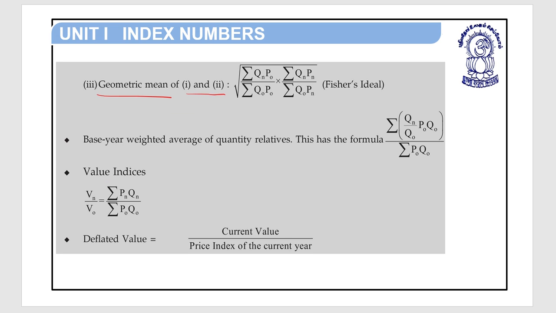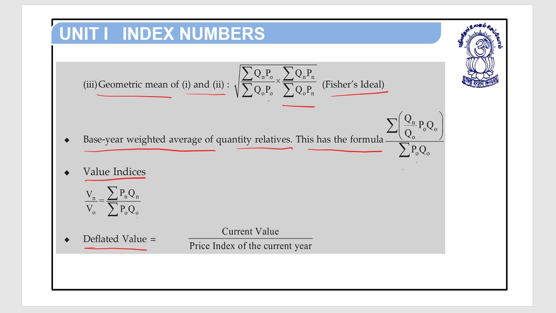Geometric mean of 1 and 2 is equal to under root of sigma Qn P0 upon sigma Q0 P0 into sigma Qn Pn upon sigma Q0 Pn. Fisher's ideal. Base year weighted average of quantity relatives. This is the formula: sigma in the bracket Qn by Q0 into P0 Q0 bracket complete upon sigma P0 Q0. Value indices: Vn upon V0 is equal to sigma Pn Qn upon sigma P0 Q0.